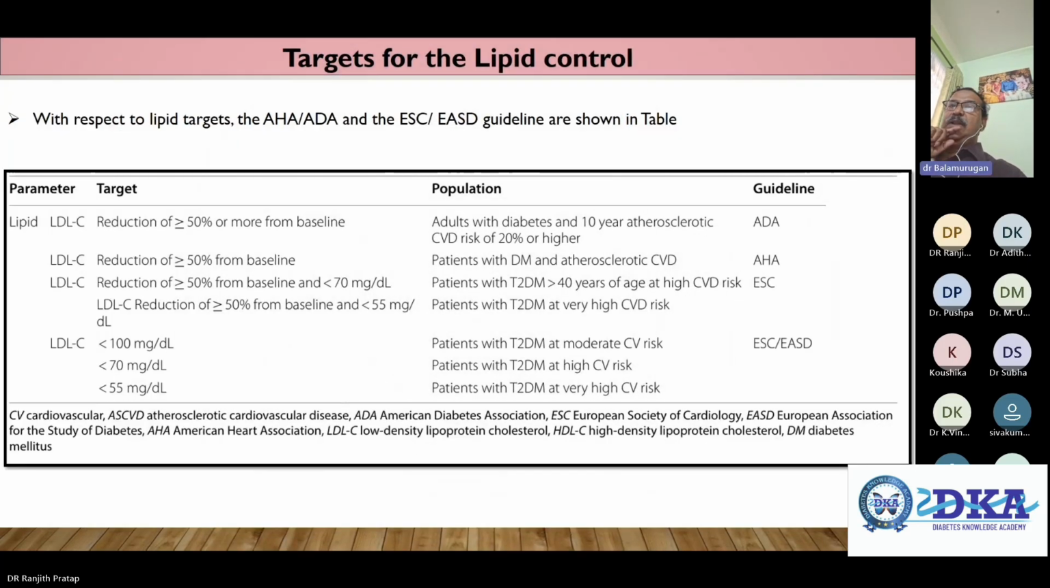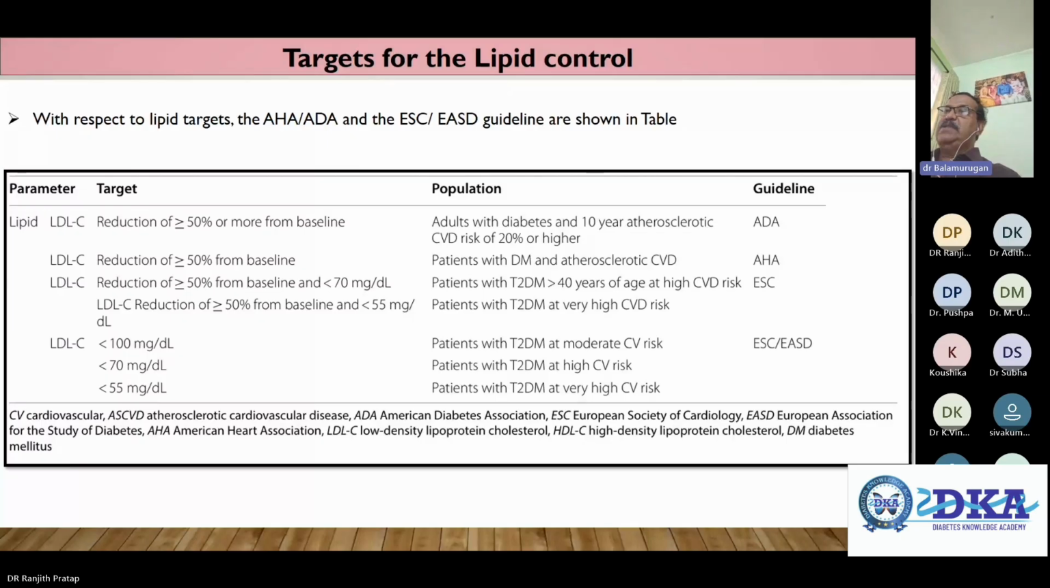The target for lipid control, okay. Again, LDL cholesterol reduction of more than 50% from baseline in adults with diabetes or a 10-year atherosclerotic risk of 20% or higher, according to ADA. Okay, and LDL cholesterol reduction of more than 40% from baseline in patients with diabetes and atherosclerotic heart disease, cardiovascular disease, according to the American Heart Association. Again, European Society of Cardiology: LDL reduction of more than 50% from baseline and less than 70, or a LDL reduction of more than 50% from baseline or less than 55.